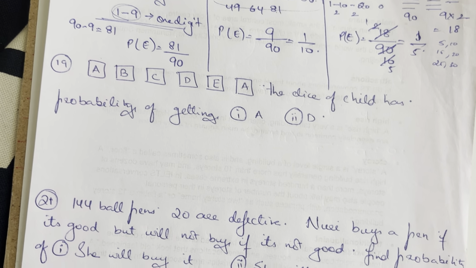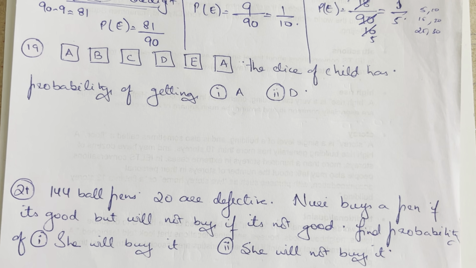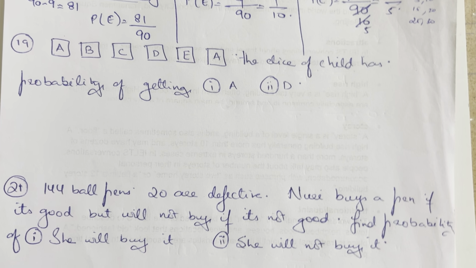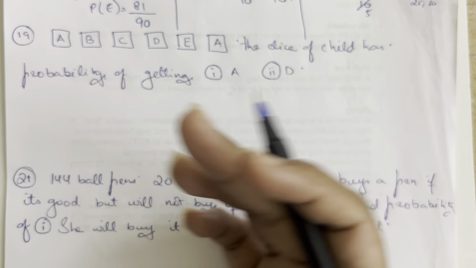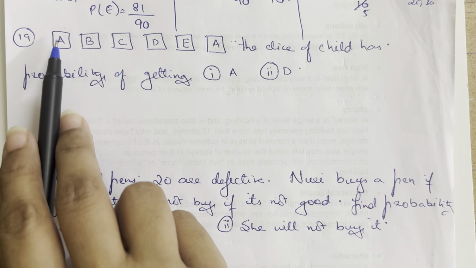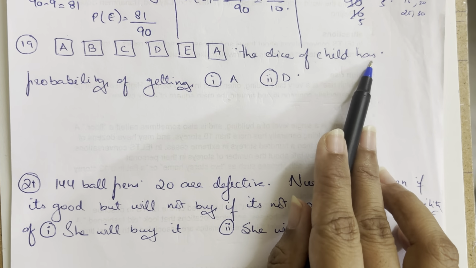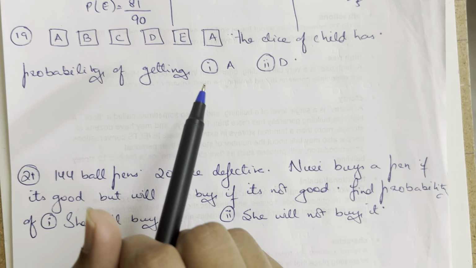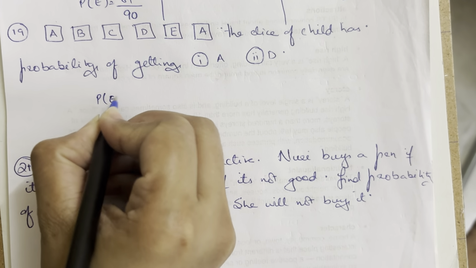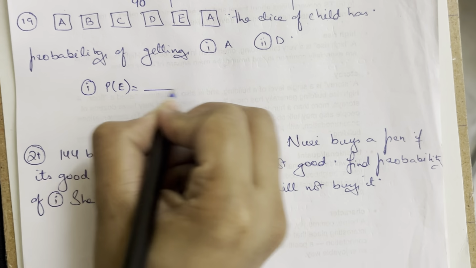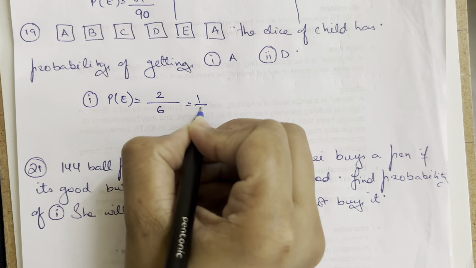Now going ahead with the 19th question, it says that there is a dice with A, B, C, D, E, A. Usually the dice that we have is 1 2 3 4 5 6, but this dice has A, B, C, D, E, A. Now this dice has been thrown, and what is the probability of getting an A? How many A's do I have? 1, 2. So it is 2 upon 6, which is 1 upon 3 would be the probability.